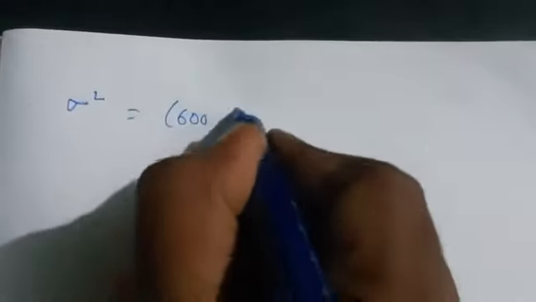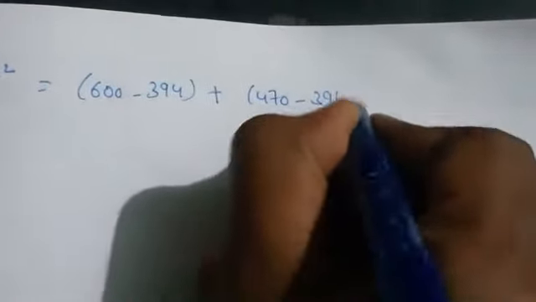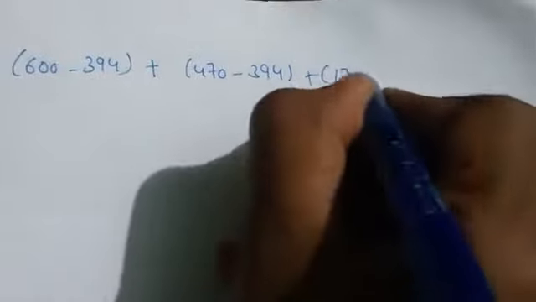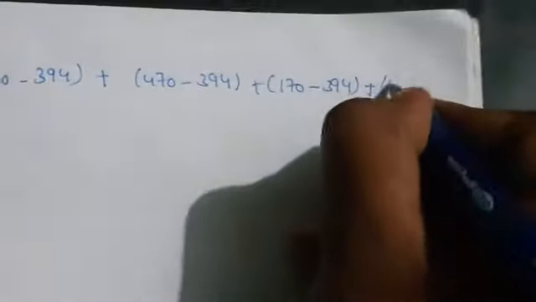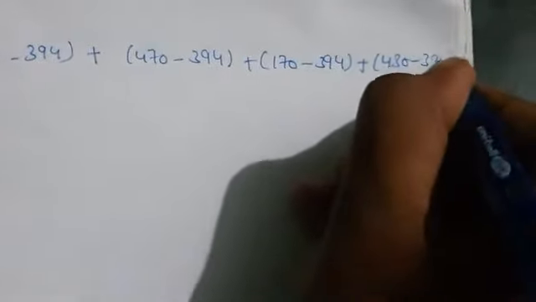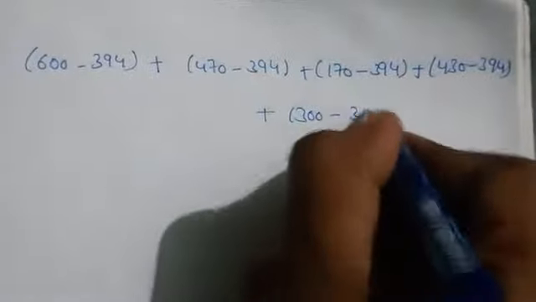To calculate variance, that is sigma square, we compute 600 minus 394, then 470 minus 394, 170 minus 394, 430 minus 394, and 300 minus 394.